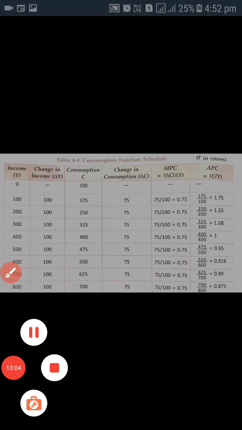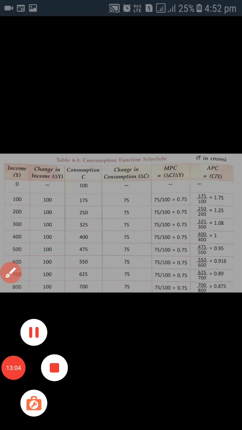The third one is showing that MPC falls with an increase in income, like APC. Income will increase but the value of APC and MPC will fall. So these are the few features that we can derive from this schedule. And this curve is representing the slope of the consumption function, that is determined with the help of MPC. The formula for this is change in consumption over change in Y.